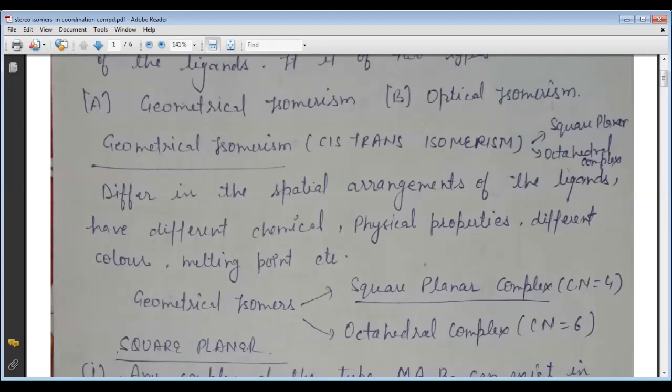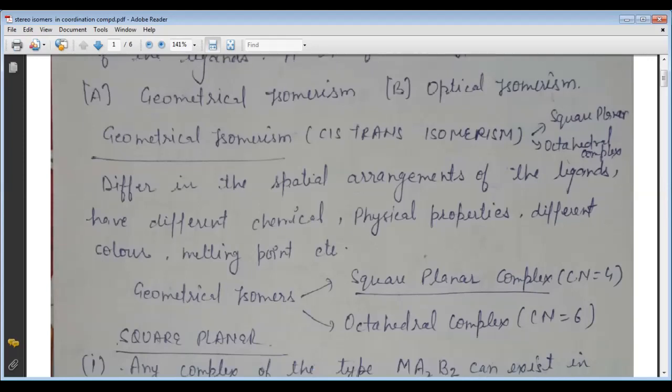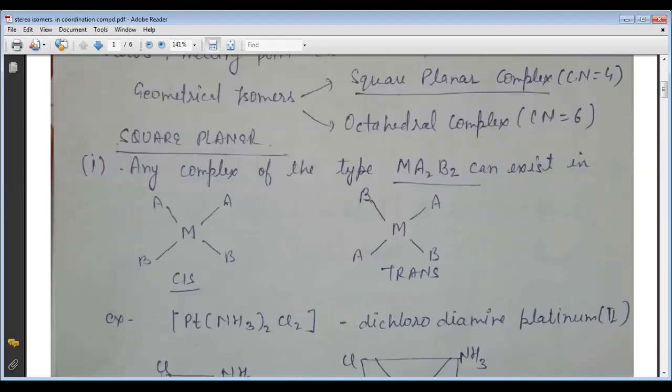We know the reason also. The square planar complex has coordination number 4, and the octahedral complex has coordination number 6.